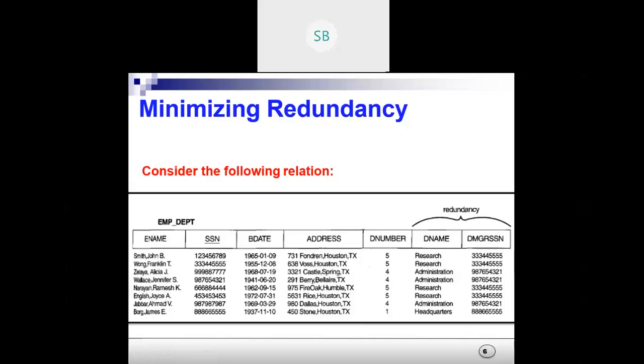So 5 is referring to different departments, and your table is inconsistent in this case. So if you are modifying one value, please make sure that you are modifying the other values too.